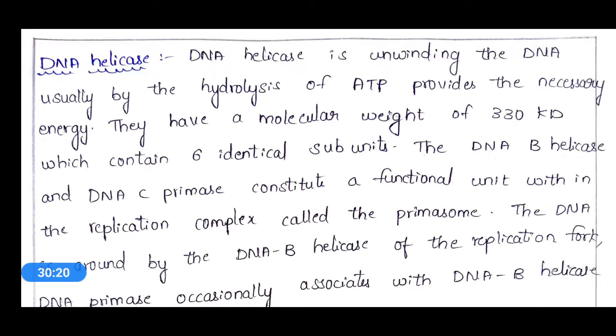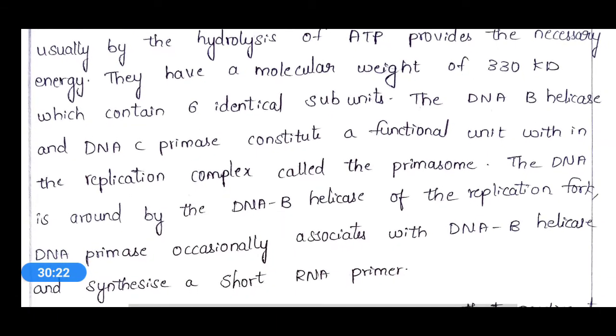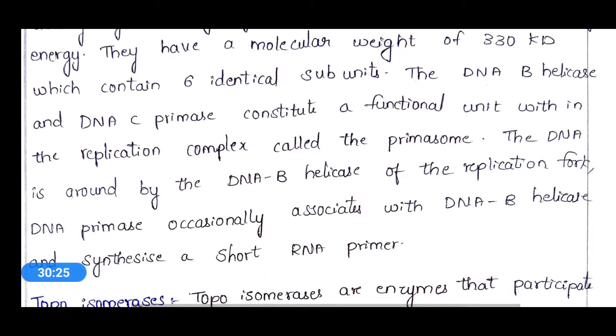And the DNA B helicase and DNA C primase constitute a functional unit within the replication complex called the primosome. That means this DNA B helicase and DNA C primase, these are two different enzymes, and they collectively form a functional unit, and we call it the primosome.